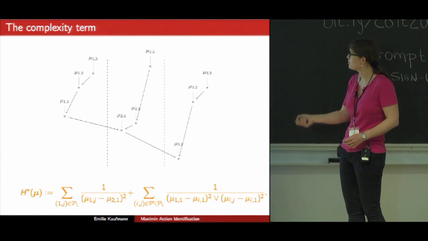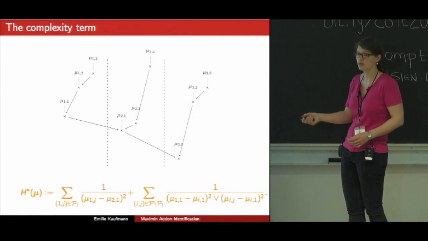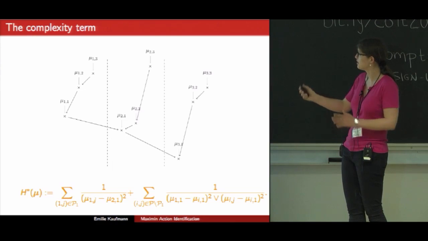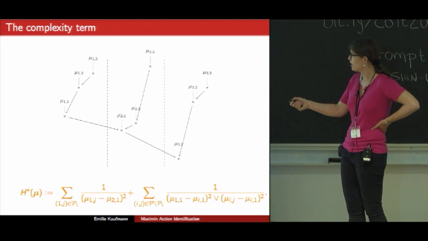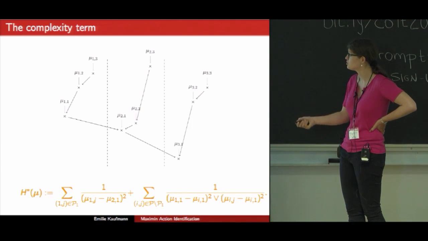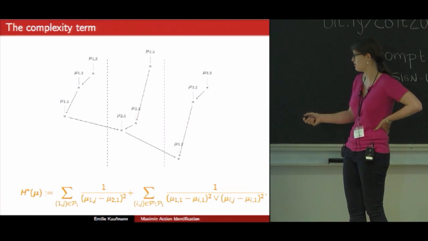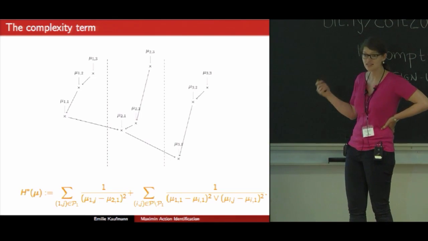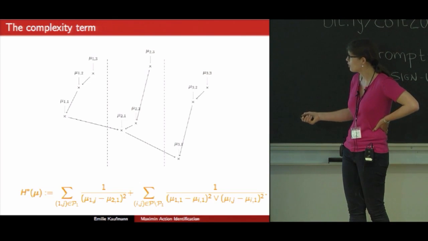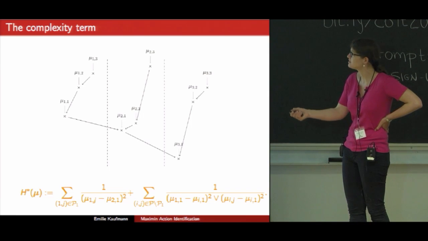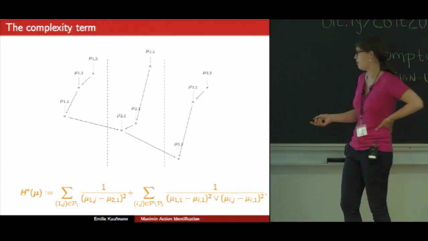For each arm in the Maximin action, so here it's a particular setup of arms, we need to draw this arm enough to discriminate it from the arm mu to A, hence this inverse square gap. And for other arms, we need to draw them enough to either discriminate them from the smallest in their group, or so that the smallest in their group is discriminated from the Maximin arm.